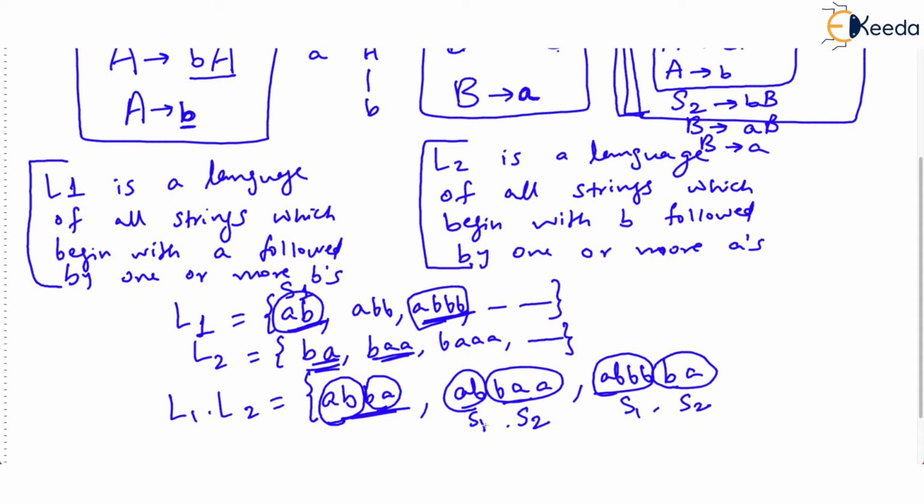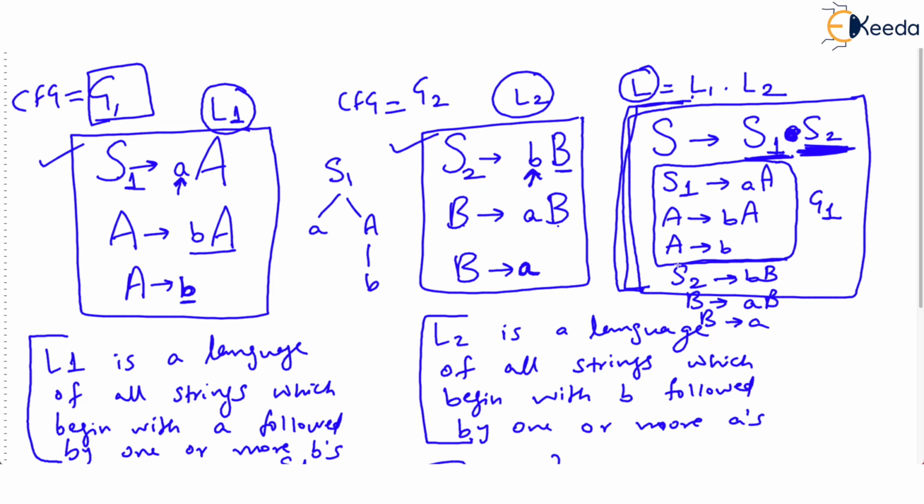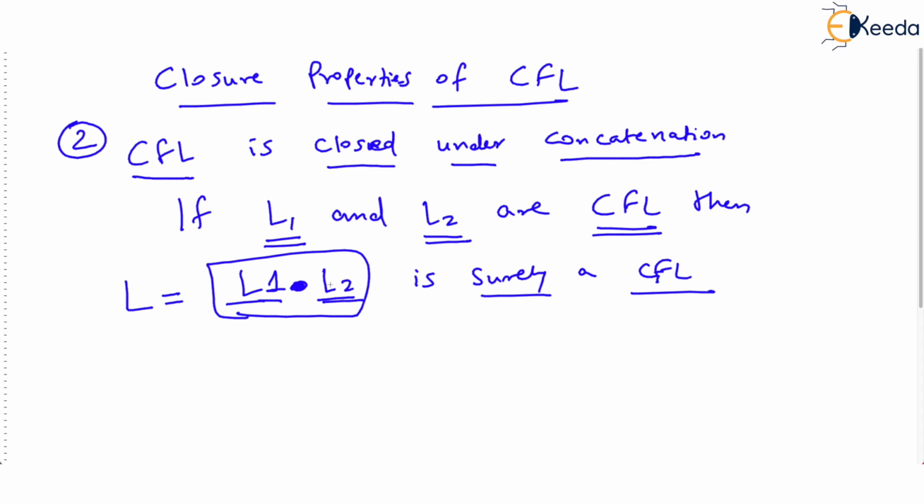So everywhere you can see that if you use the start symbols of the two grammars and then simply produce the productions of G1 followed by the productions of G2, you will get a new grammar and it will surely generate a context free language. I hope you have understood that when you find the concatenation of two context free languages, you will surely get a context free language. Now in the same video, we will see the third closure property.